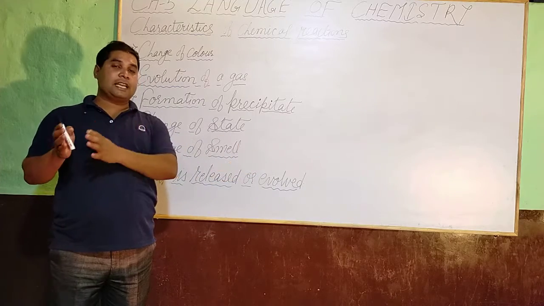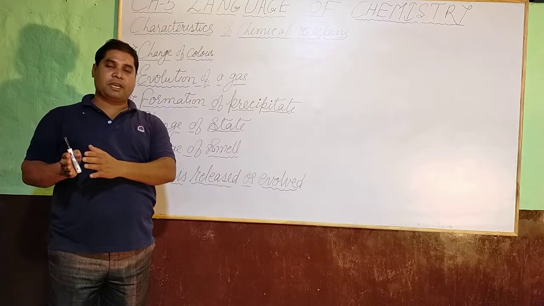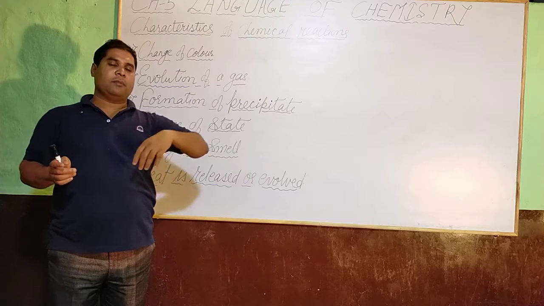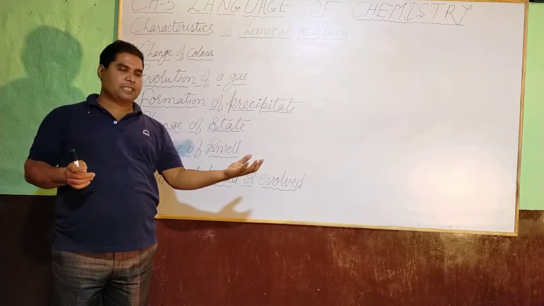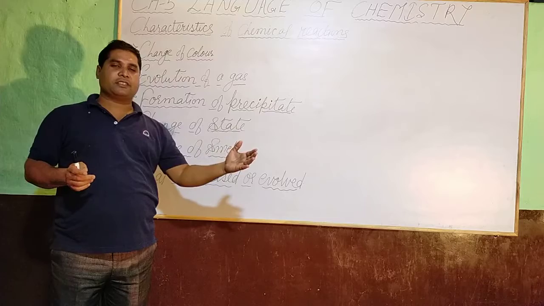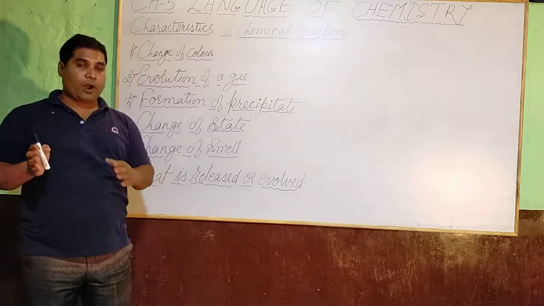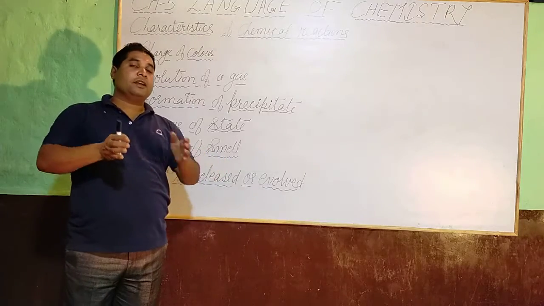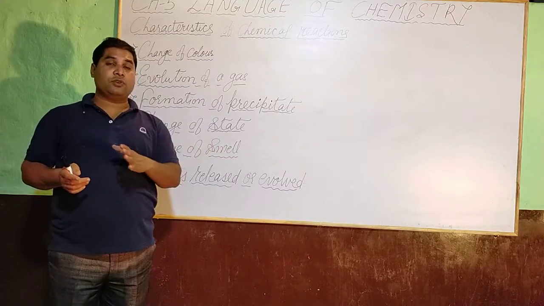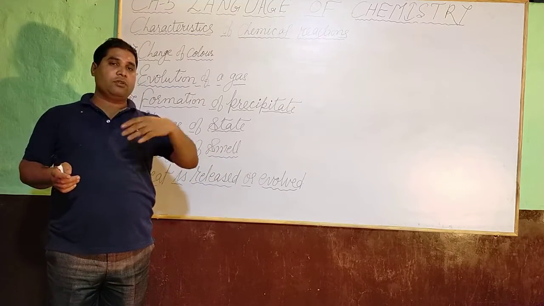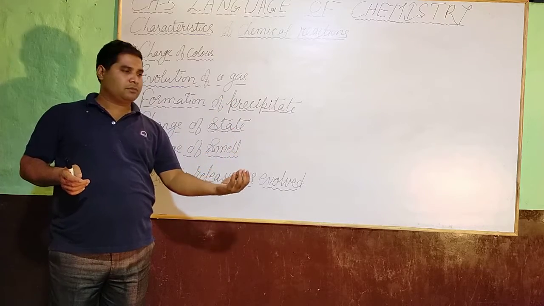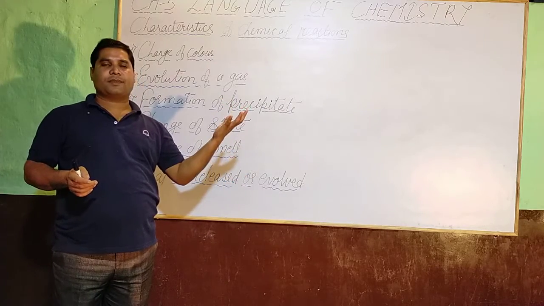Initially the paper is white in color, but after the chemical reaction, the color changes from white to black. So what are the changes you see here? The color changes from white to black, and there is evolution of a gas.